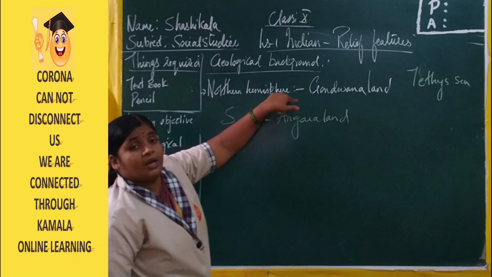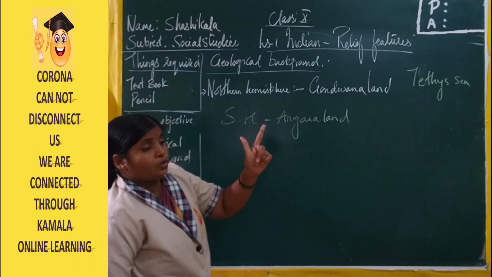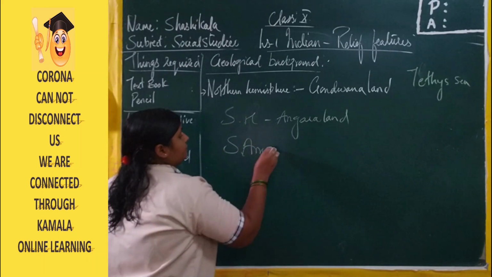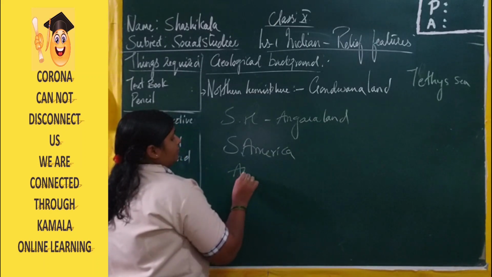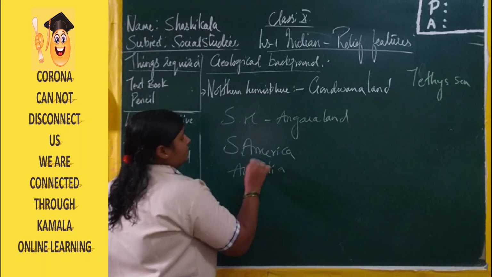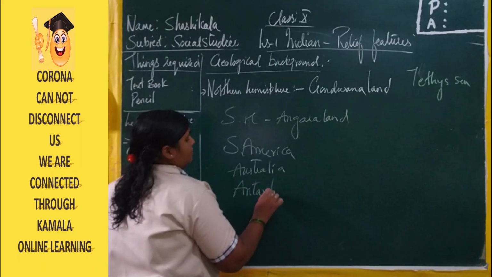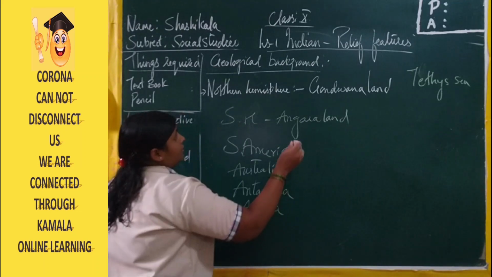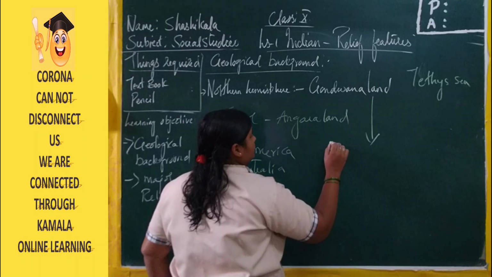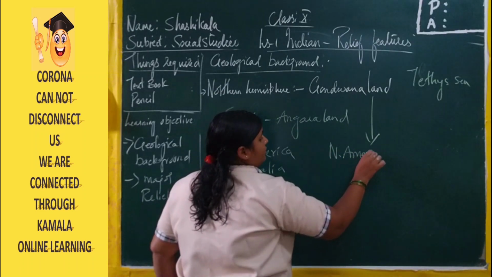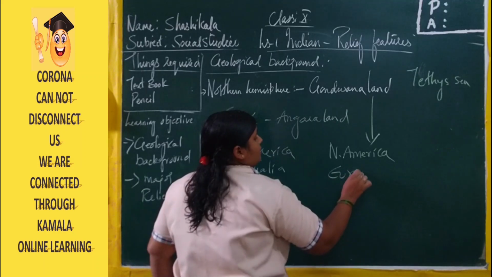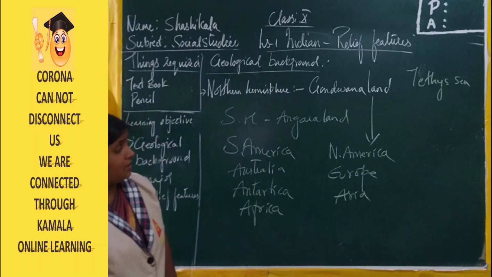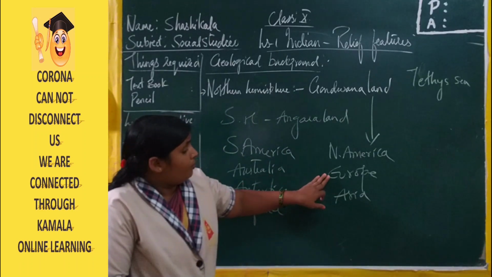And in another hemisphere we have North America, Europe, Australia, and in the southern hemisphere we have South America, Australia, Antarctica, Africa. In the northern hemisphere we have North America, Europe and Asia.